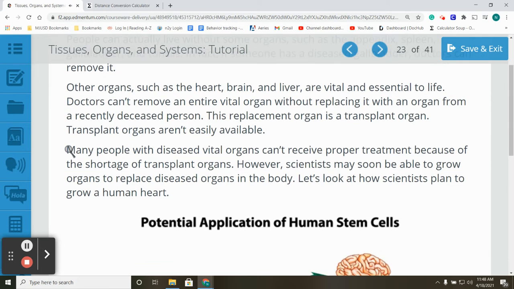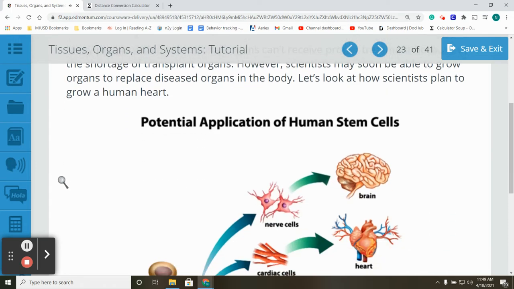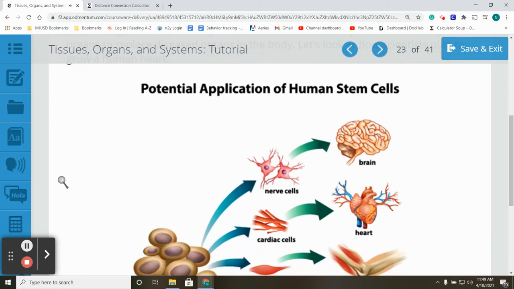This replacement organ is a transplant organ. Transplant organs aren't easily available. Many people with diseased vital organs can't receive proper treatment because of the shortage of transplant organs. However, scientists may soon be able to grow organs to replace diseased organs in the body. Let's look at how scientists plan to grow a human heart.